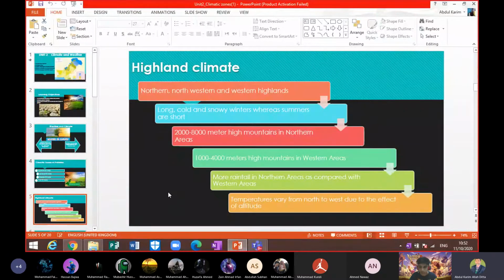So we have temperature variation from north to west. If we start our journey from north to west, then temperature starts increasing, because altitude decreases. When altitude decreases, temperature increases. If altitude increases, temperature decreases, beta. So this is the point. As we go from north to south or north to west, my dear, temperature starts increasing because altitude starts decreasing, beta.